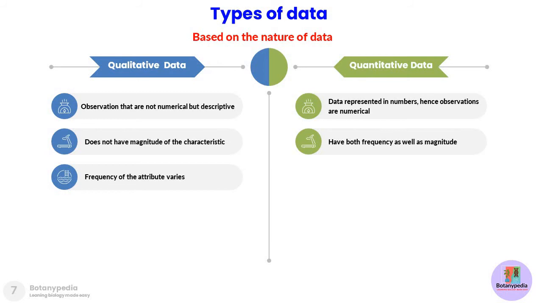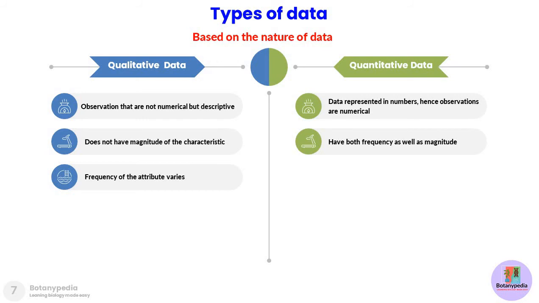In the case of qualitative data, the frequency of the attribute varies. For example, suppose you went to a park and you wanted to count the number of plants bearing red versus white flowers. Out of 10 flowers that you picked up, 6 were red in color and 4 were white in color. So the frequency of red will be 6 by 10, and that of white will be 4 by 10.